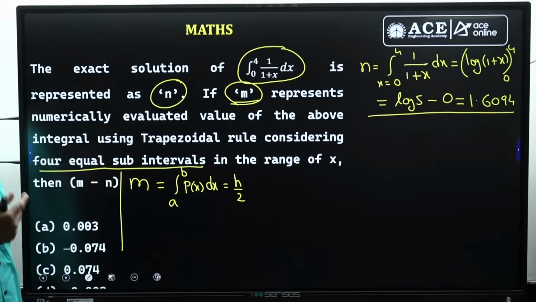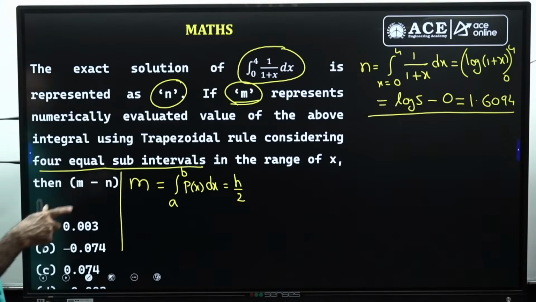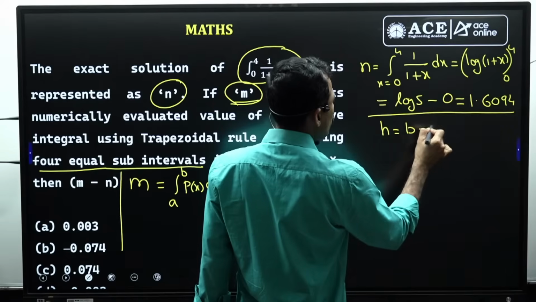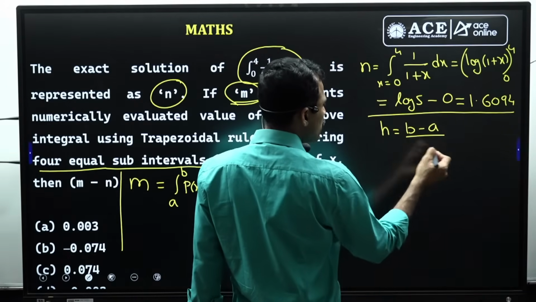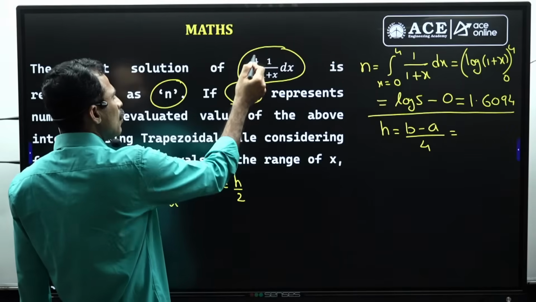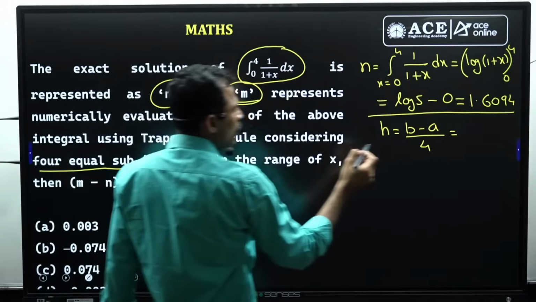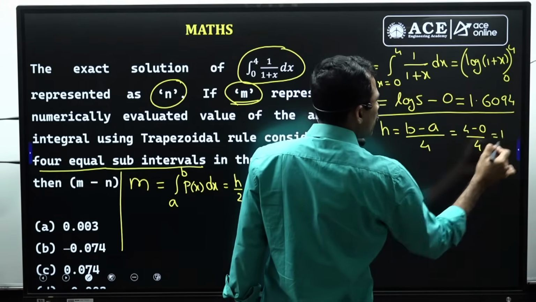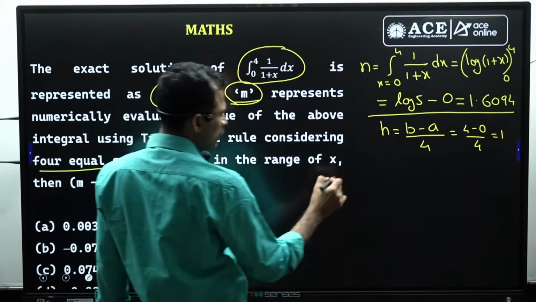According to the given data, we write the formula, but first we require h. h is given by (b minus a) divided by the number of intervals, which is already given as 4. So a to b is 0 to 4, that is 4 minus 0, so h will be 1. Now we form the table.